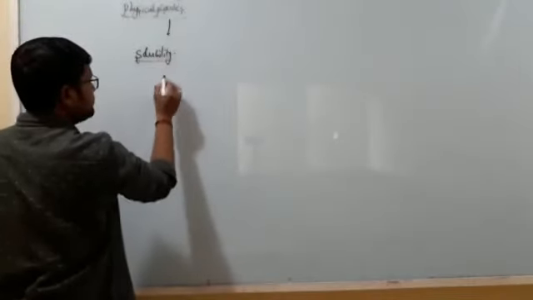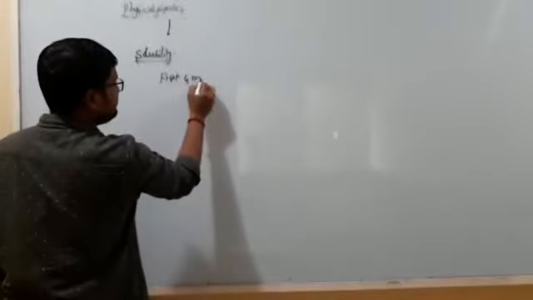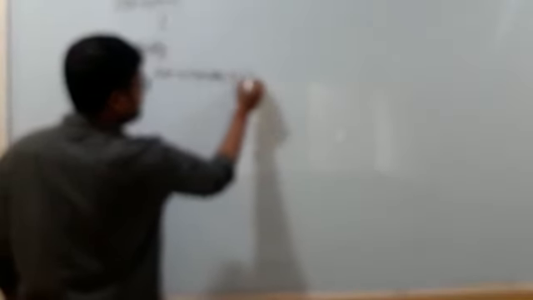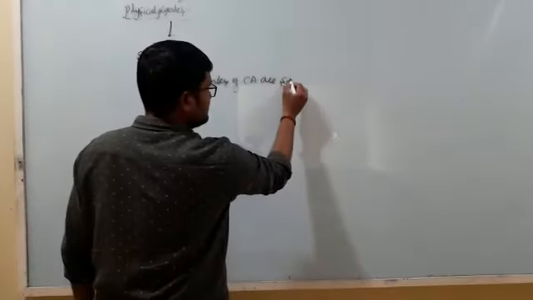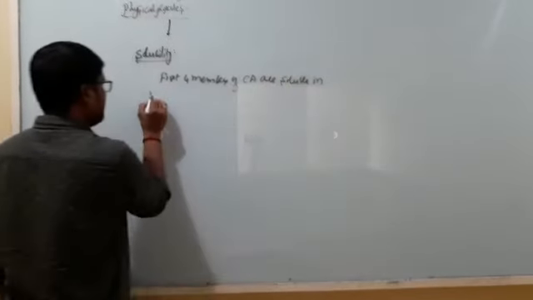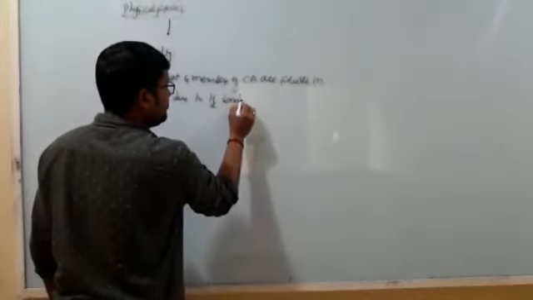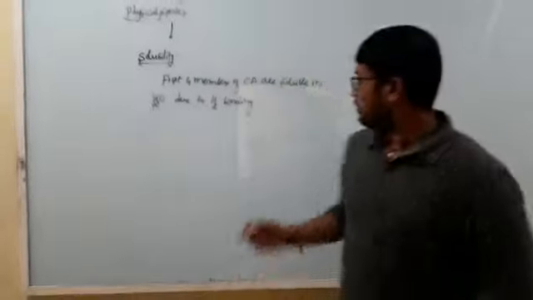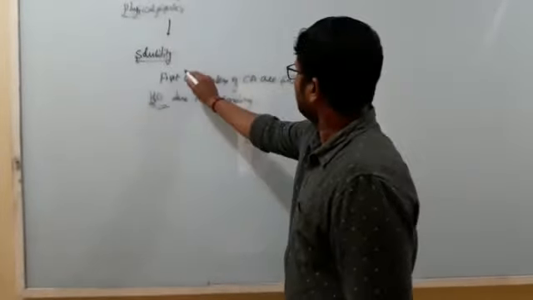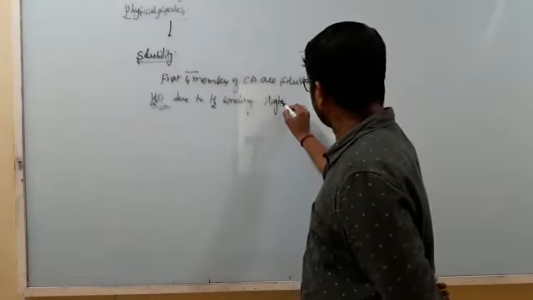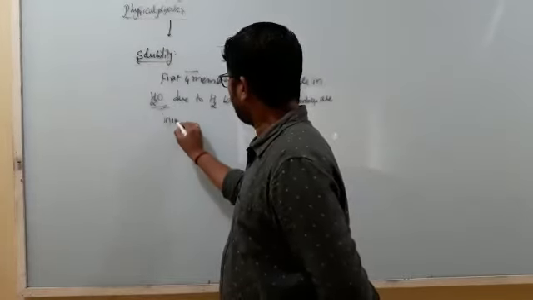When we discuss the physical properties of carboxylic acids, the first property is solubility. The first four members of carboxylic acids are soluble in water due to hydrogen bonding. Because of the formation of hydrogen bonds with the water molecule, the first four members are soluble in water. The higher members are insoluble.